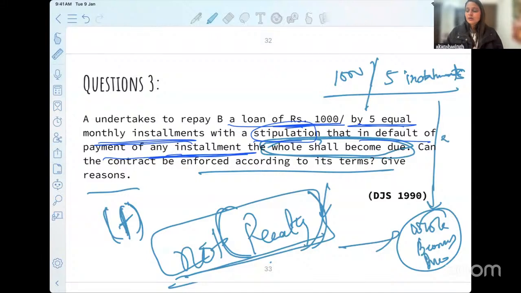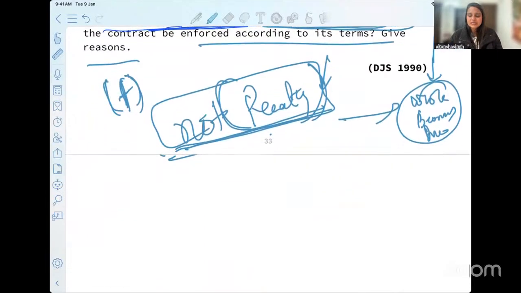No, you say that the whole will become due on that particular date itself. So if you have paid 2 installments, the remaining 3 installments will also become due, and you will have to pay them in one go. No extension of time for the other monthly installments will be given to you. That is why we do not classify it as a penalty.